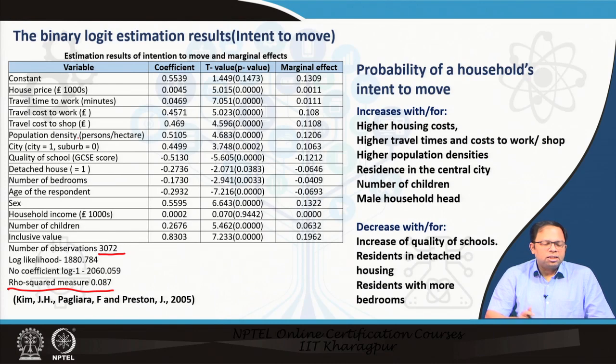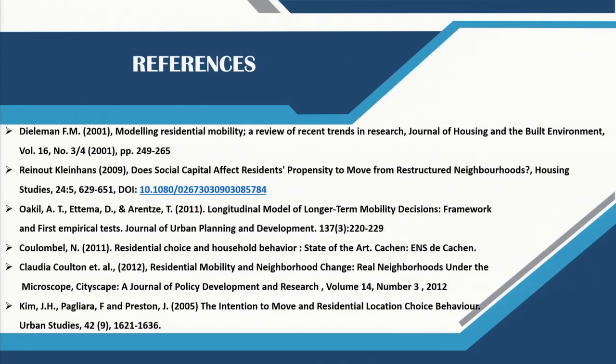But here we can understand these are the different parameters or indicators which influence a person's intent to move, and some of them are positively related, some of them are negatively related, and the coefficients determine the factor by which it is positively or negatively related. So these are the references you can study.